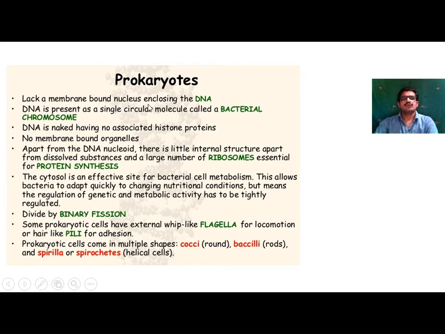They lack a membrane bound nucleus enclosing DNA. DNA is present in a single circular molecule called the bacterial chromosome. DNA is naked, having no associated histone proteins. So if you observe the structure of the prokaryotic cell, there is absence of a well defined nucleus.